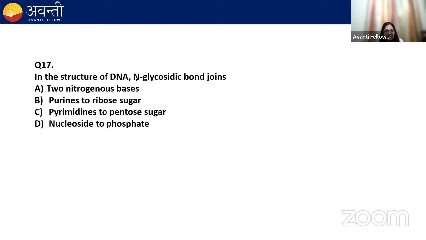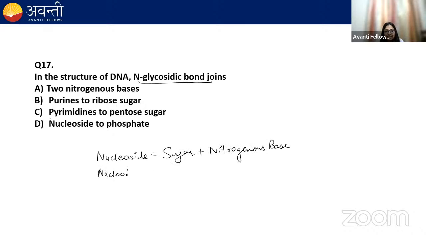In the structure of DNA, N-glycosidic bond, remember, nucleoside is when sugar plus nitrogenous base. We call it as nucleoside. And nucleotide is when you have sugar plus nitrogenous base plus phosphate group. Then we call it as nucleotide. Okay, remember this.